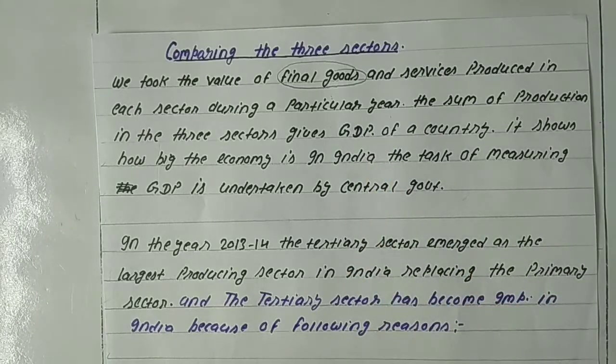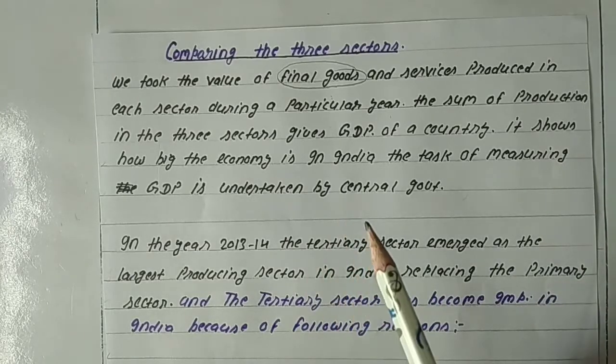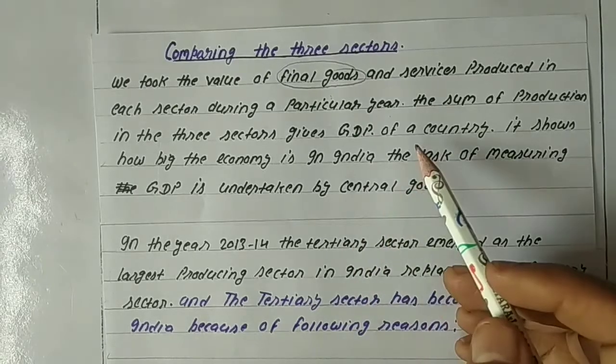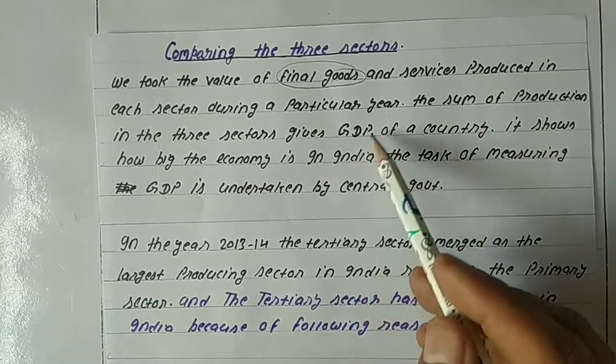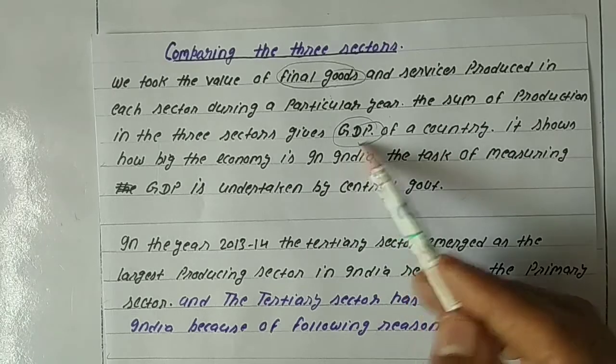So in any economy or in any GDP, we always take the value of final goods and services in a particular year. The sum of the production in the three sectors gives us GDP. You all know this, you have already read it in class 9th.